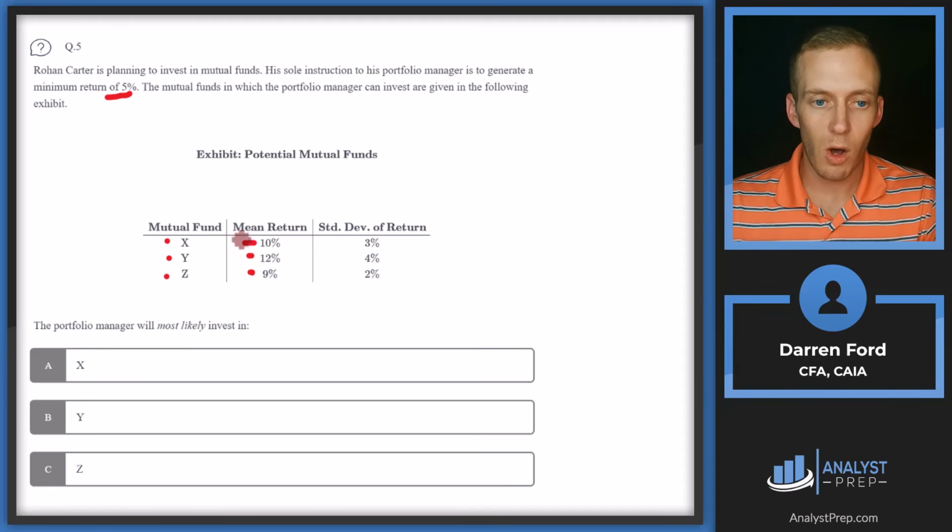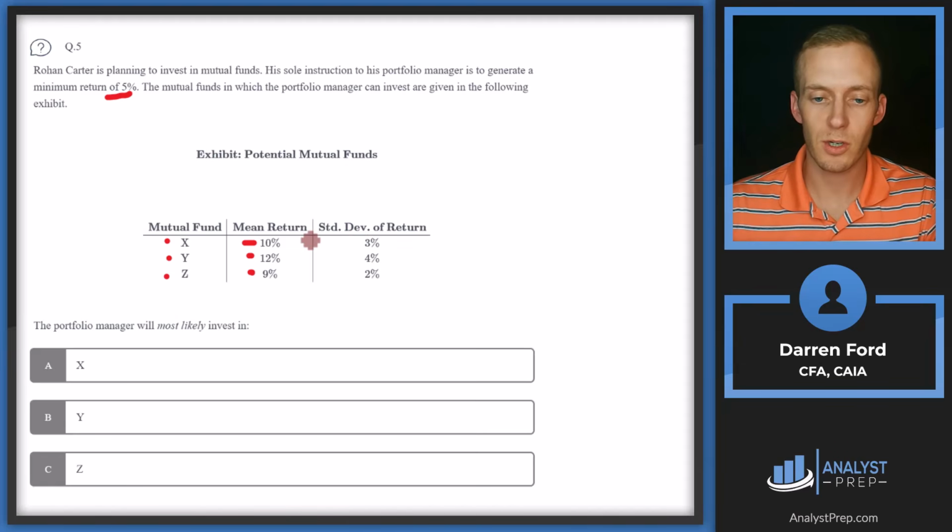Since these do all beat the minimum return, essentially what we're going to do is use the safety first ratio, which is basically going to help us measure who is most efficiently generating excess returns above our minimum rate of return.